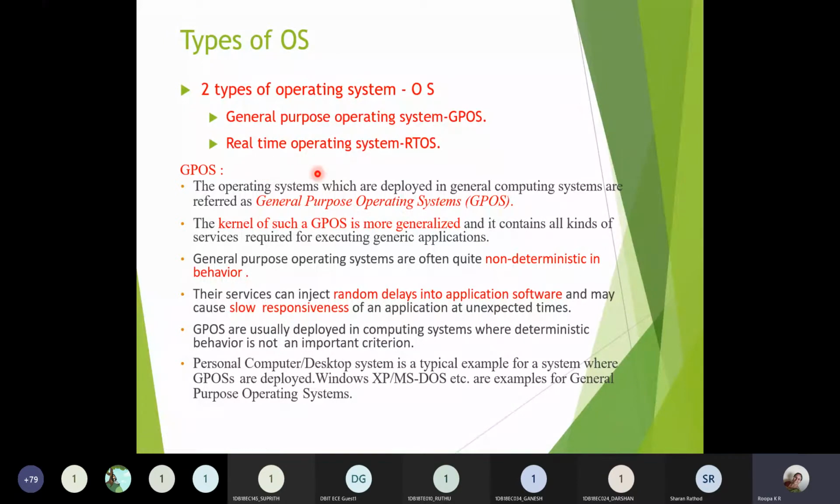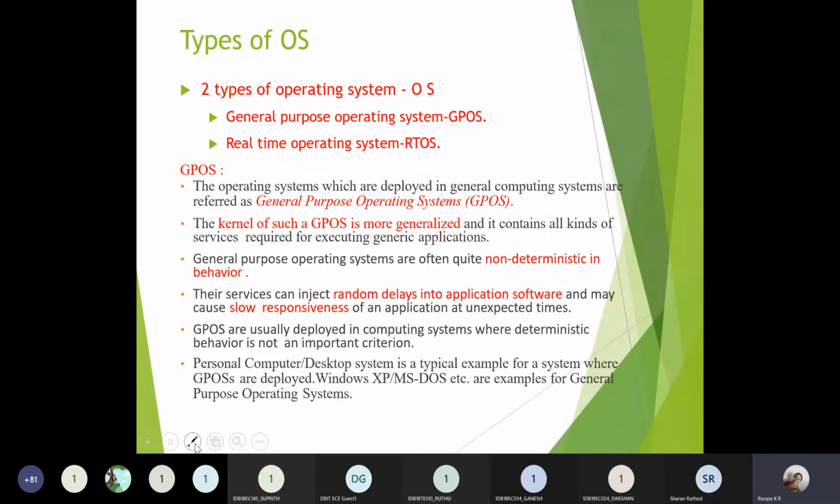General purpose operating system, as the name itself signifies, is an operating system designed for any general purpose application. An operating system which is used in the design of any real-time application is said to be a real-time operating system. Usually any embedded system that you design can be designed for a general purpose as well as a real-time purpose application.